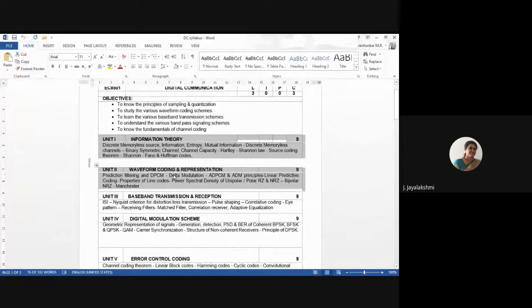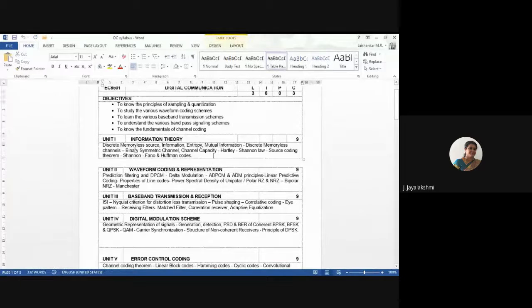And for the first unit, you can refer to the PPT itself, because in the first unit only formulas are to be used. The definitions for the discrete memoryless channel, entropy, mutual information, and the properties of mutual information are all discussed in the PPT itself. Go through the videos uploaded in Moodle once again. For Shannon-Fano coding and Huffman coding, I will share my video from the previous week's class once again.